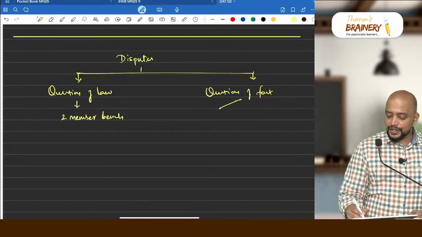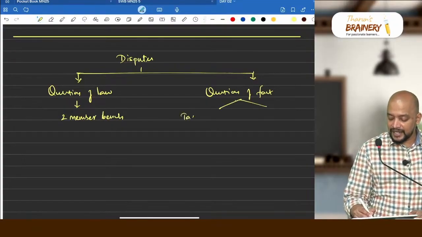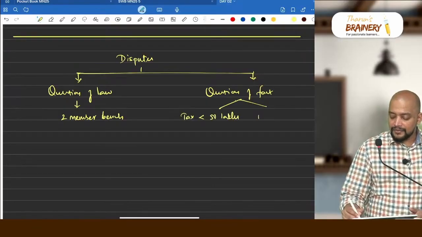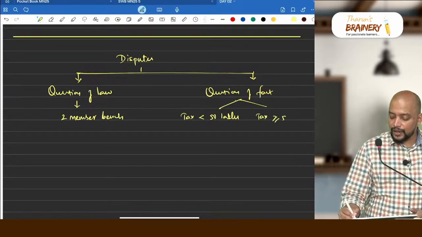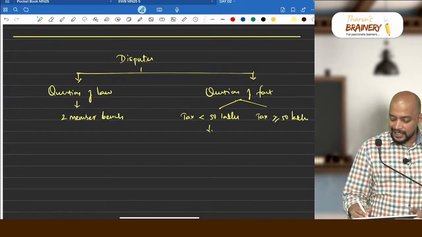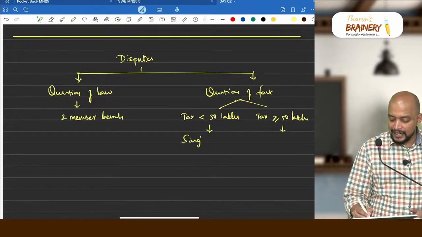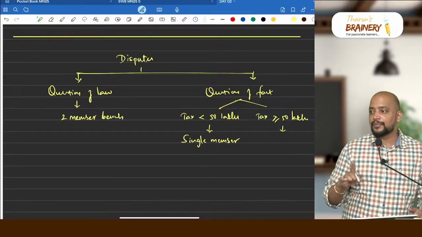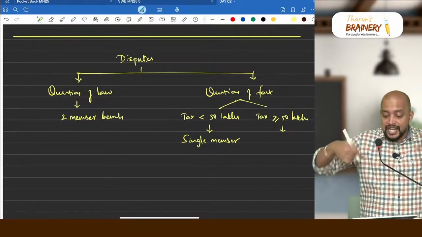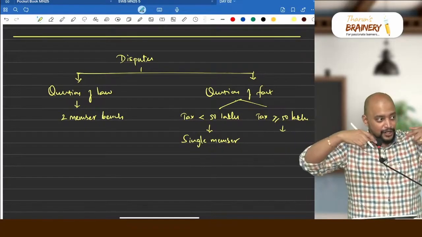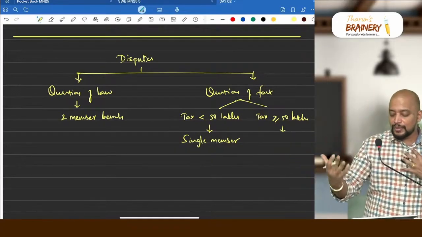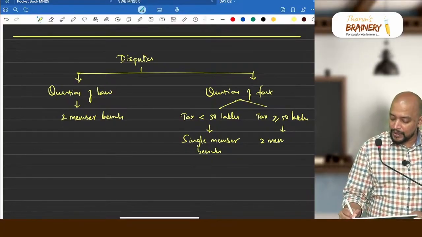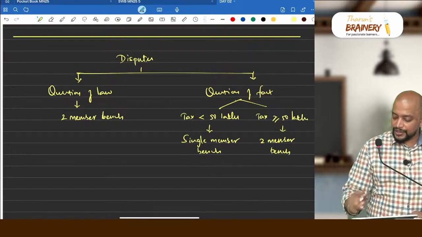And suppose if it is question of fact, that's where it is divided, where the tax is less than 50 lakhs, or where the tax is greater than or equal to 50 lakhs. Where it is less than 50 lakhs, it is a single member bench. So in many movies you would have seen only one person sitting as judge, that is single member bench. Whereas in some cases you see three people sitting as judges. Okay, that is called two member bench, more than one. So single member bench, and here it should be two member bench.